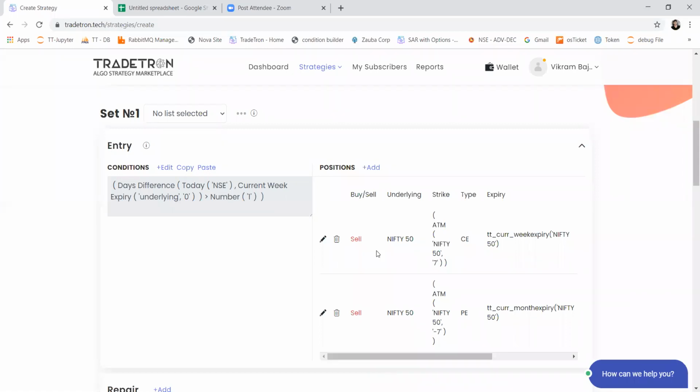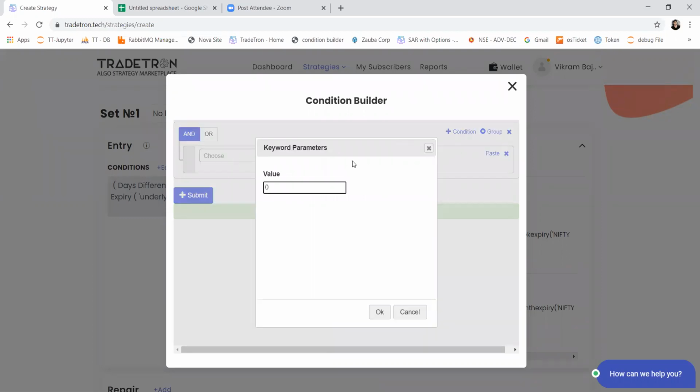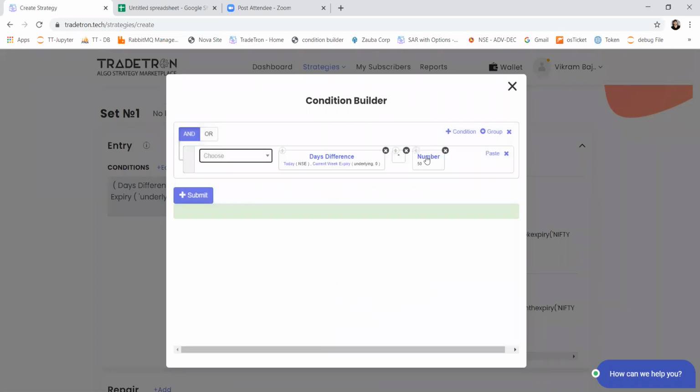Similarly, we can use the same formula in the same way to build our strike formula here. So days difference, let's say 3 days. I'll multiply it with the step size, which is 50 in Nifty. So 2 consecutive strikes in Nifty are 50 points away.